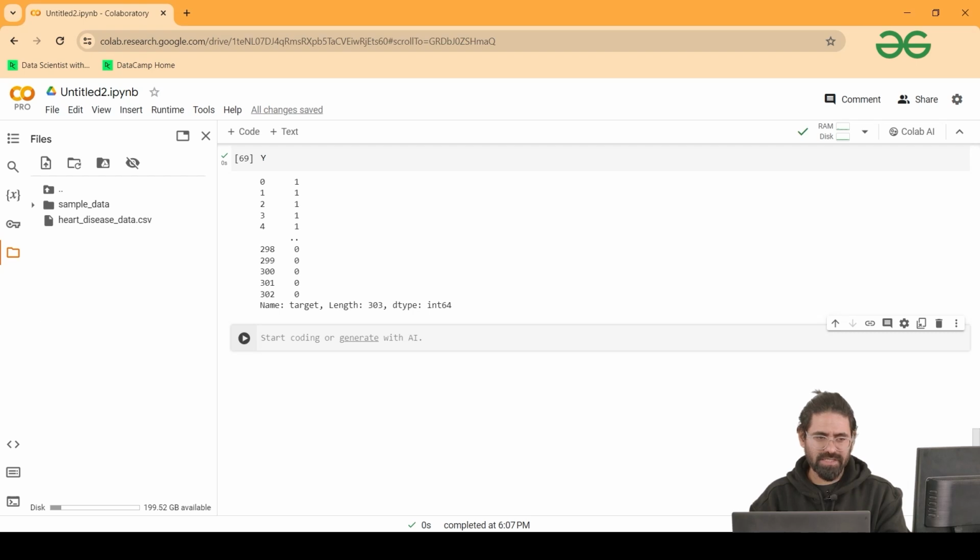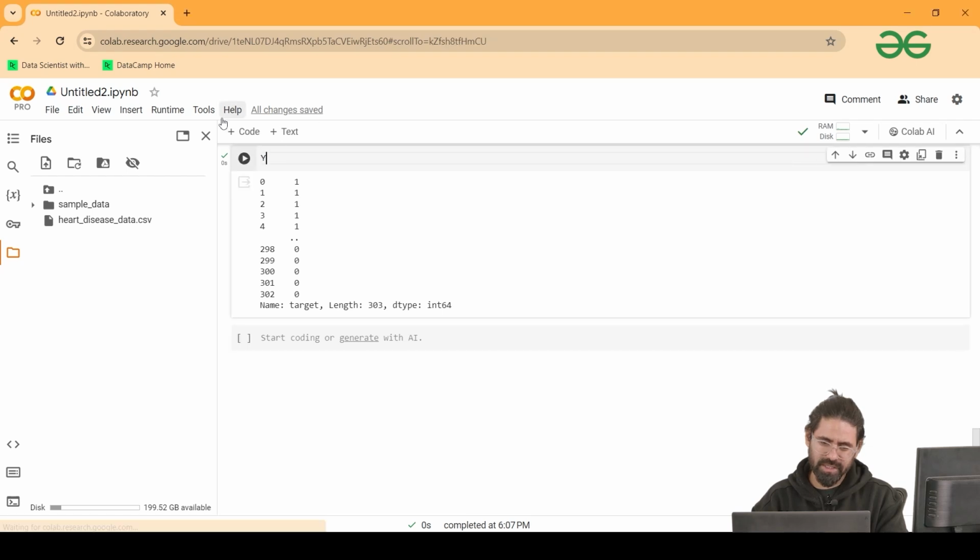So now the next step is I just need to split my train and test data, so I'm going to do the train test splitting.